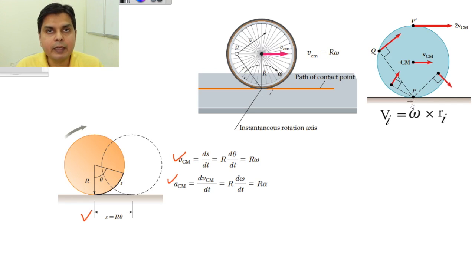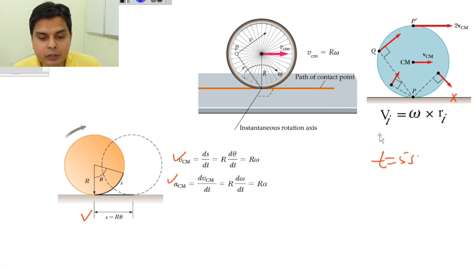So this point can be considered as the instantaneous axis of rotation, or the instantaneous axis of rotation passes through this point. Now why is it instantaneous? It is instantaneous because this axis of rotation passes through this point at this instant, say at t equal to 5 seconds. The moment you say t equal to 6 seconds, this rotation axis will be somewhere here, because this wheel has moved. In 1 second it would have moved down the line like this. So this is the instantaneous axis of rotation passing through the point of contact.